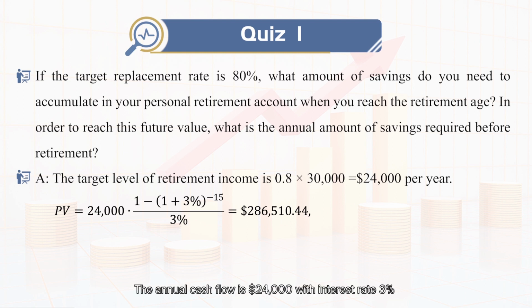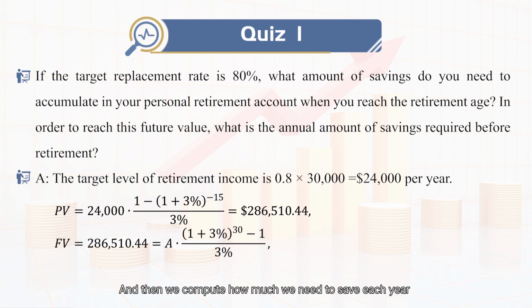The annual cash flow is $24,000 with interest rate 3% and the number of years 15. By the formula for present value of an ordinary annuity, the PV at age 65 is obtained as $286,510.44.